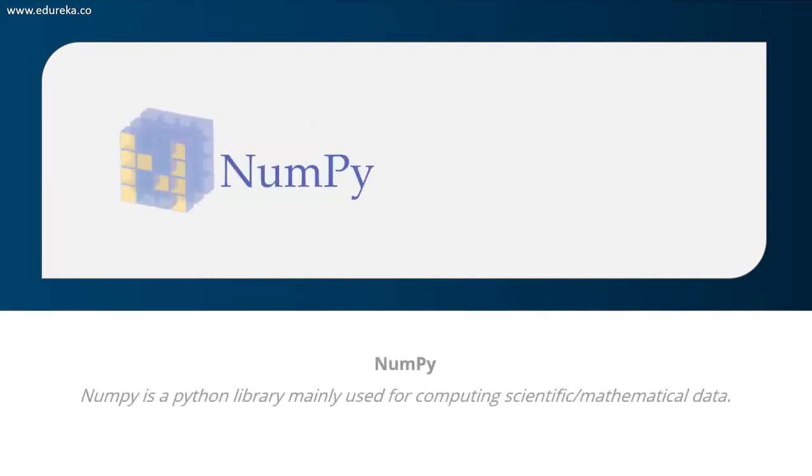Next up, we have NumPy. NumPy is considered one of the most popular machine learning libraries in Python. Let me tell you that TensorFlow and other libraries make use of NumPy internally for performing multiple operations on tensors. The most important feature of NumPy is the array interface. It supports multi-dimensional arrays.